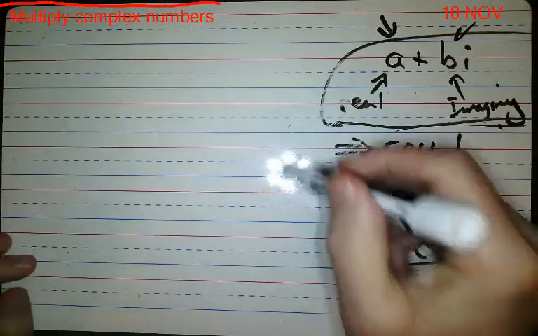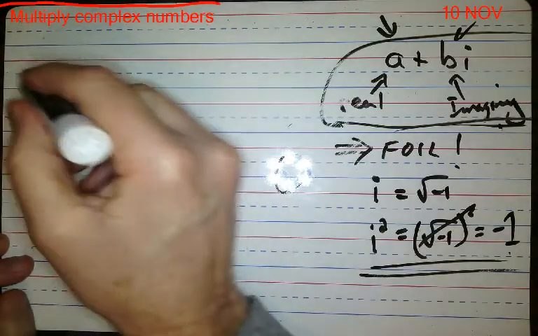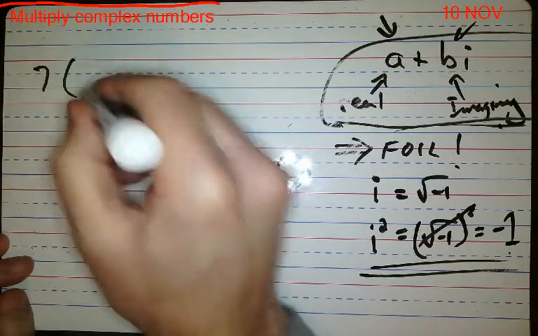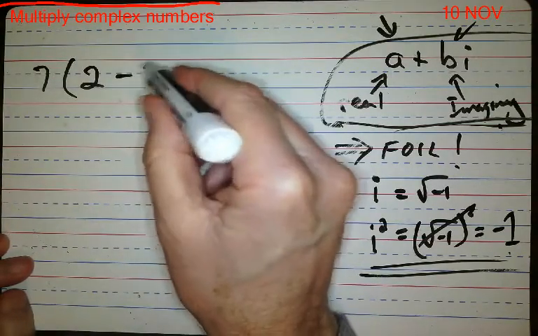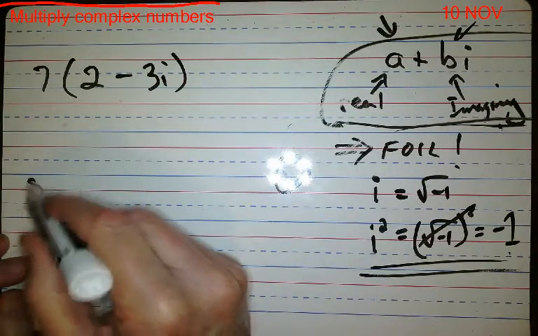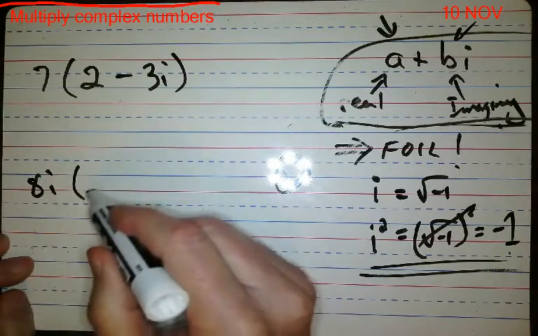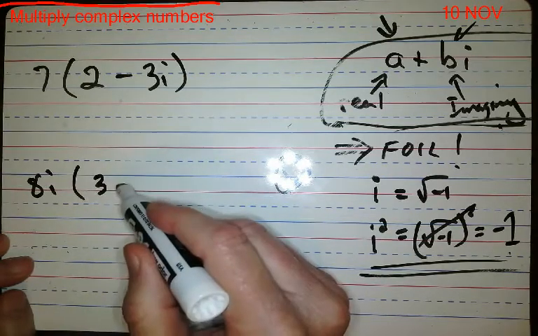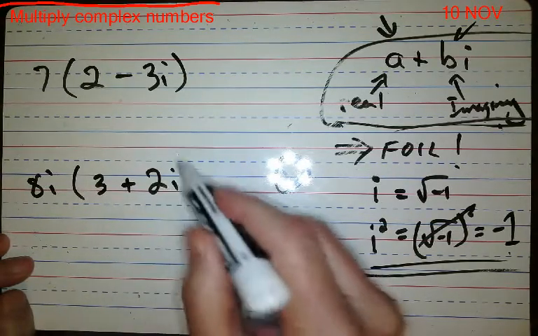Okay, so what's the only other thing that can happen? I guess we should do a monomial. So let's do 7 times 2 minus 3i, and then maybe 8i times 3 plus 2i.